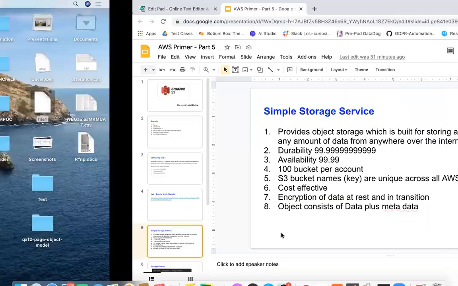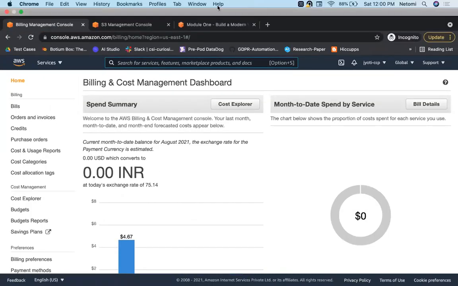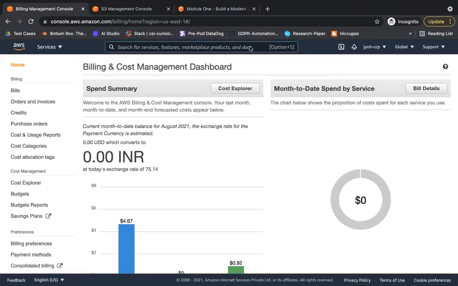So let me share, guys. Okay, are you able to see the management console? Yes. Okay, thank you for coming.